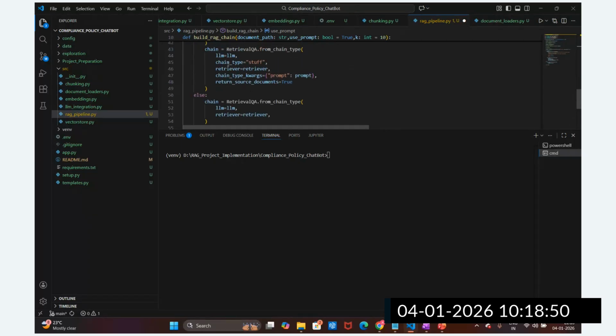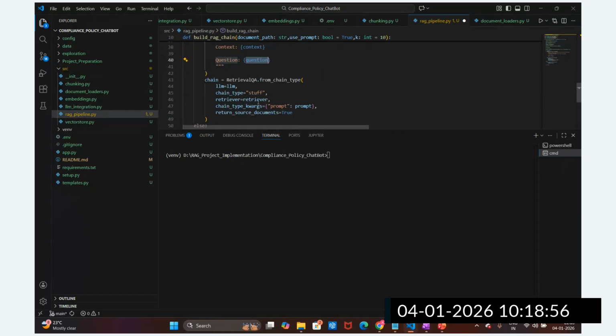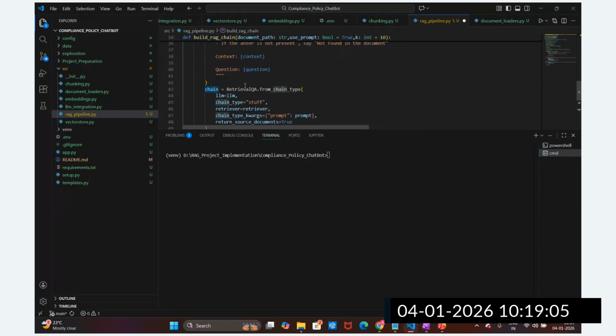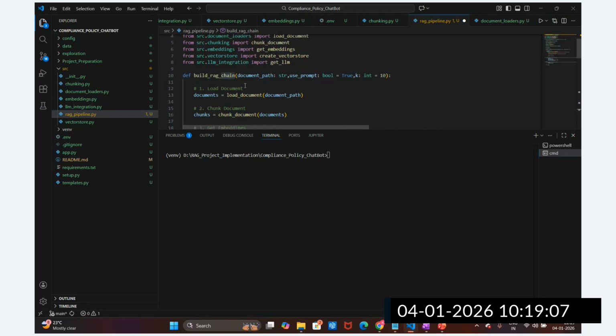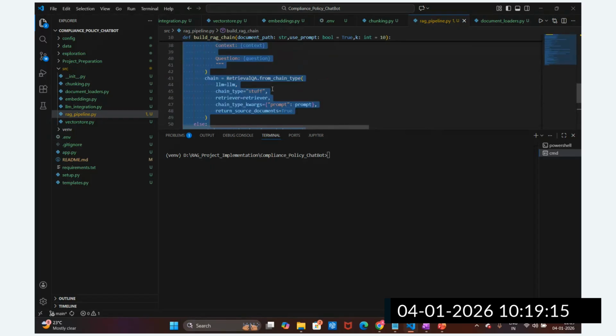But in addition, I have added this prompt template here. So we are passing the context and question to the prompt, and we are passing that prompt to the LLM. This is how we have set this up, and then we are going to return this chain. This is how we have created this question answering chain, guys. Any questions so far? Okay, so this is how we have built up the source code, guys.